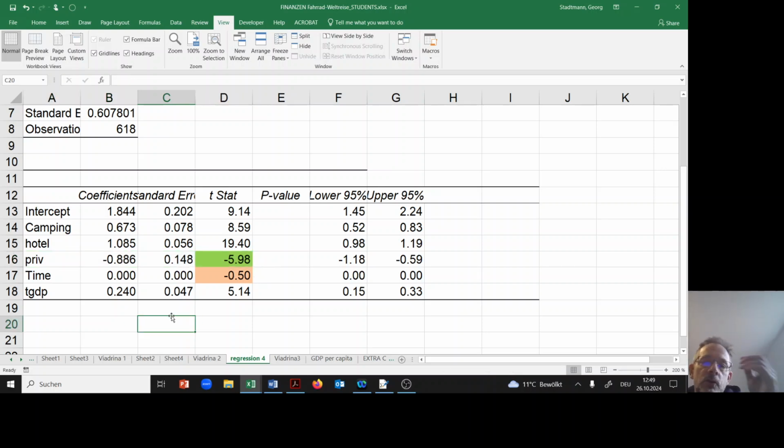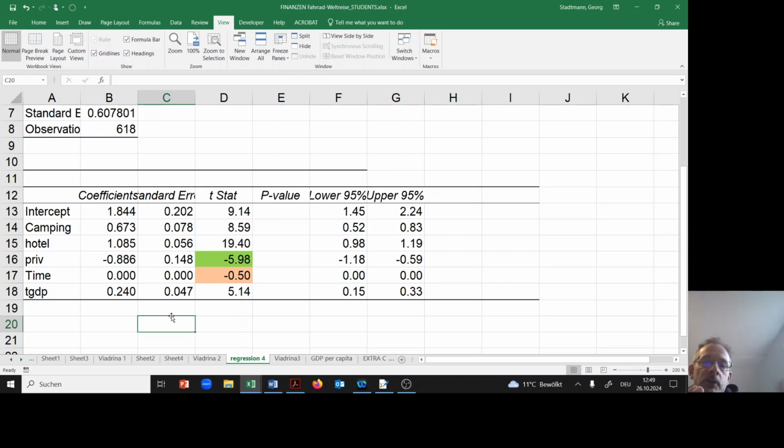This can be due to some effects. First of all, what is the economic reason? Why should a private stay be less costly than wild camping? Maybe the friend not only supplies a place to sleep, but also something to eat. So this influencer can save some money because he also gets a free meal. The negative sign definitely makes sense.